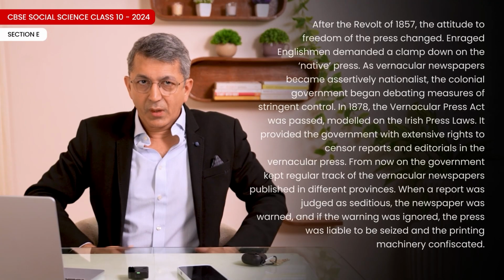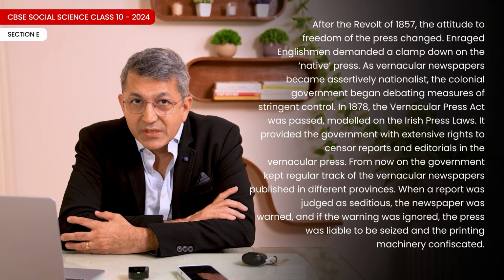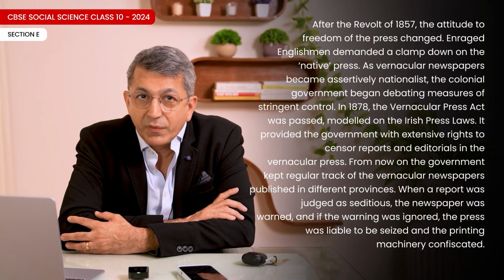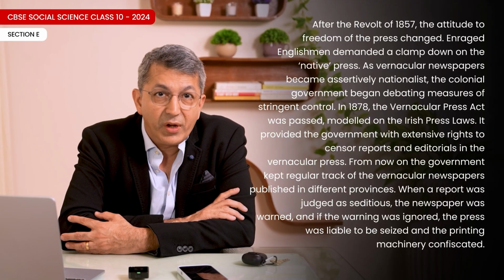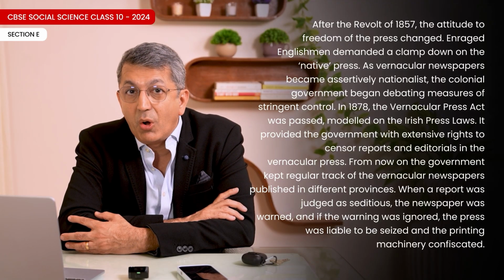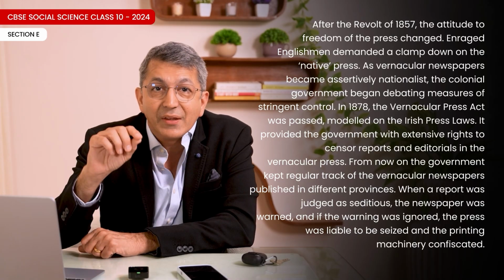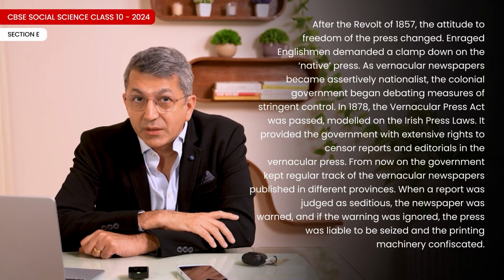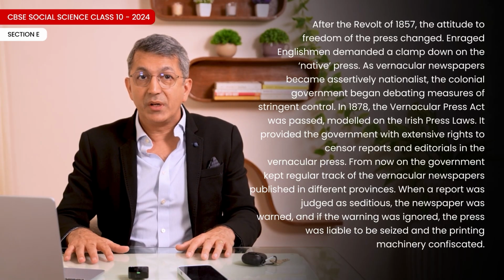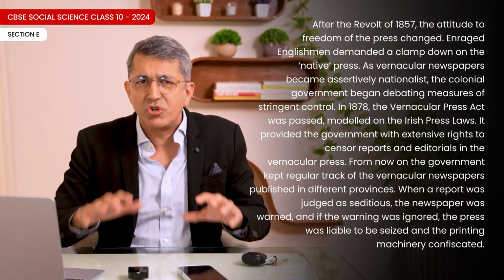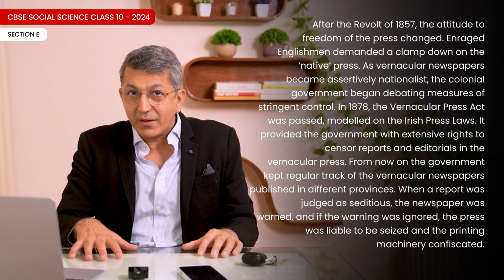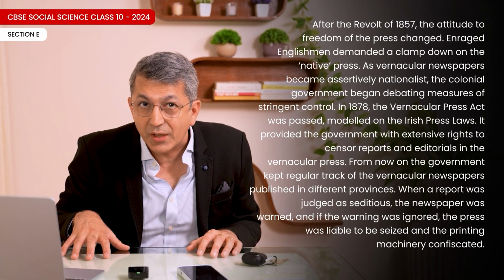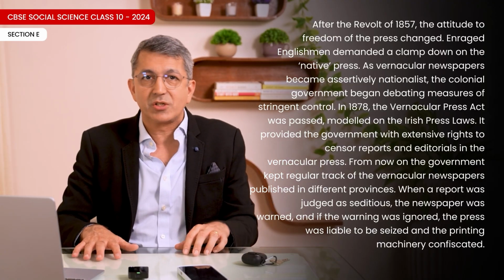Read the given source below and answer the following questions. After the revolt of 1857, the attitude to freedom of the press changed. Enraged Englishmen demanded a clampdown on the native press. As vernacular newspapers became assertively nationalist, the colonial government began debating measures of stringent control. In 1878, the Vernacular Press Act was passed, modelled on the Irish press laws.